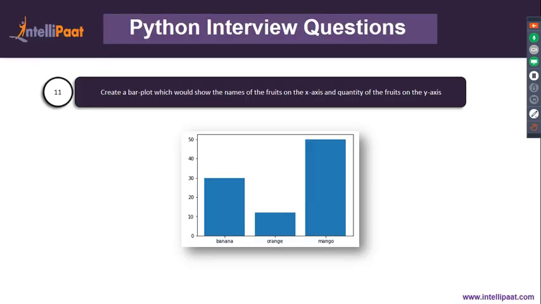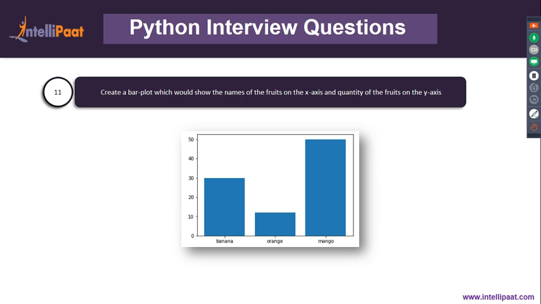Now we'd have to go ahead and create a bar plot which would show the names of fruits on the x-axis and quantity of the fruits on the y-axis. So let me first create a dictionary which would comprise of this data. So I'll just type in df over here. And first I'd have to give in the names of the fruits.